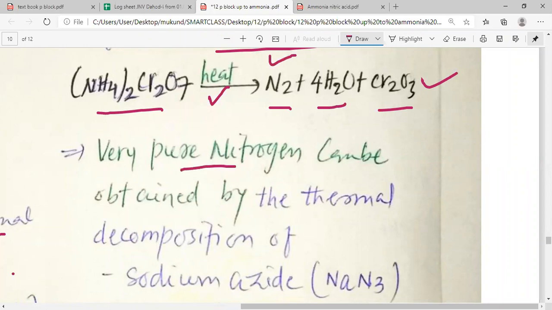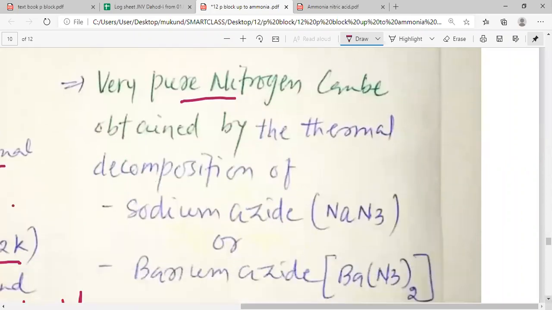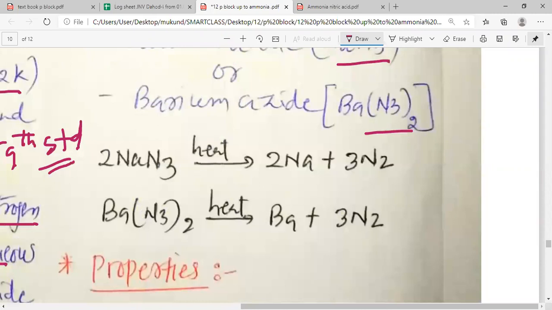If you want to produce pure nitrogen, very pure nitrogen can be obtained by the thermal decomposition of either sodium azide or barium azide. You can see, my dear students, this is the sodium azide, this is the barium azide, and by heating the sodium azide or barium azide, we can have pure nitrogen.